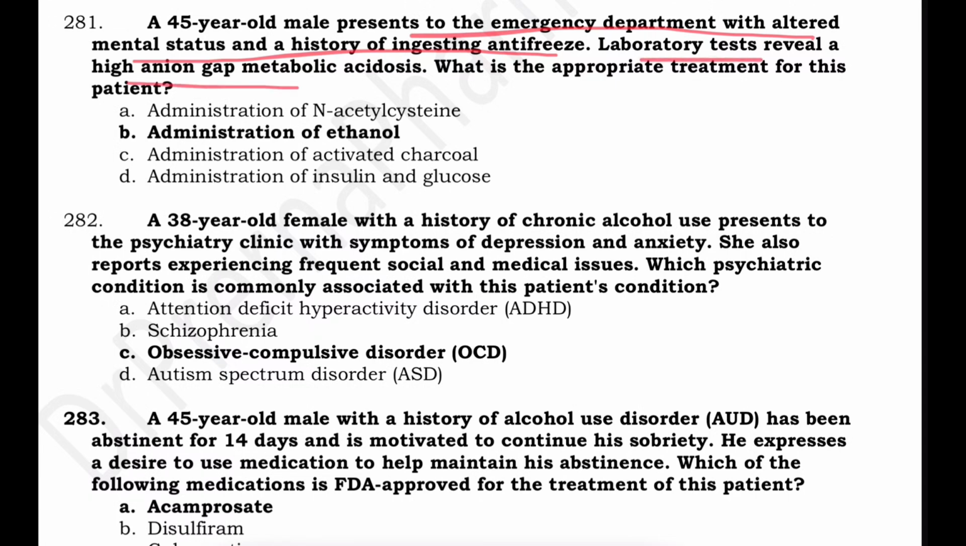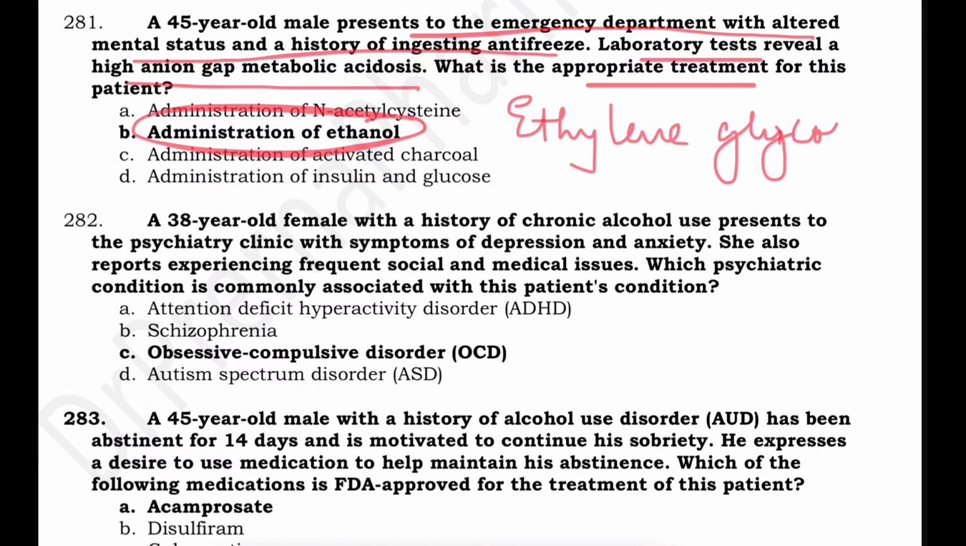A 45-year-old male presents to the emergency department with altered mental status and a history of ingesting antifreeze. Lab tests reveal high anion gap metabolic acidosis. What is the appropriate treatment for this patient? Here, the administration of ethanol. The patient has ethylene glycol poisoning from antifreeze ingestion, which causes metabolic acidosis due to toxic metabolites. So ethanol is given. Ethanol will compete with ethylene glycol for alcohol dehydrogenase and prevent the formation of the toxic metabolite. You can also give fomepizole here if it is available.